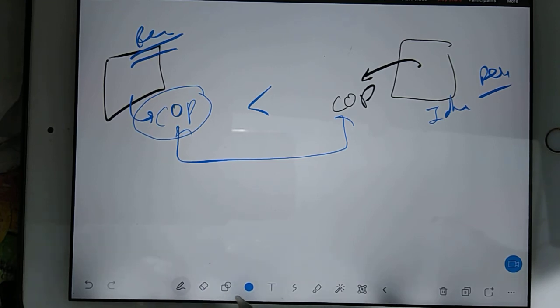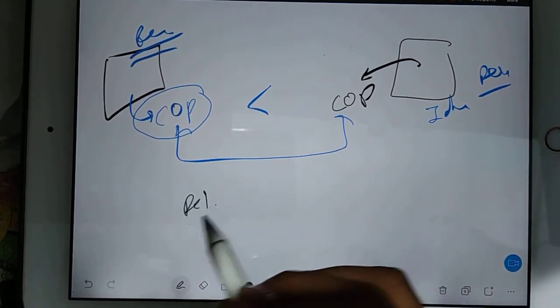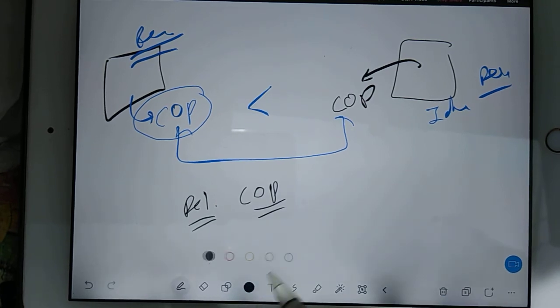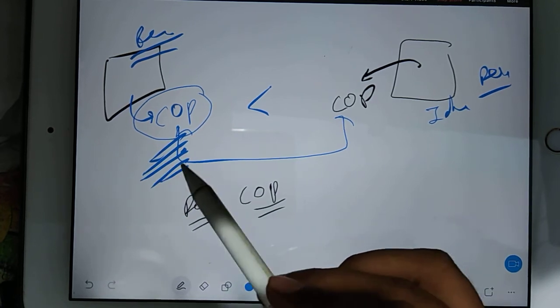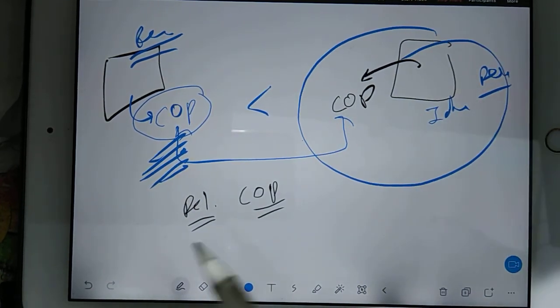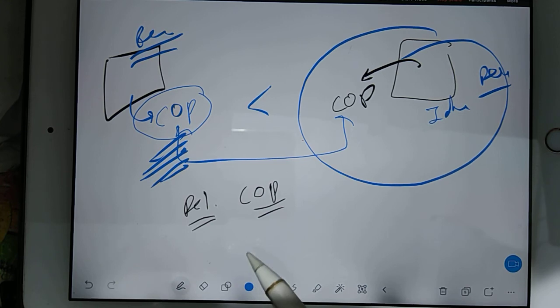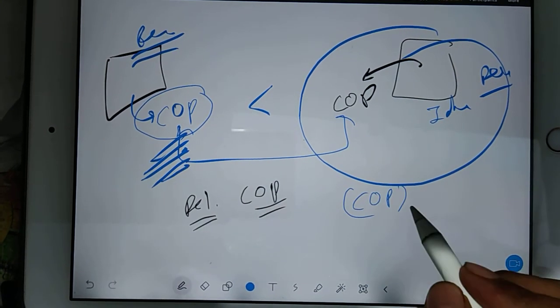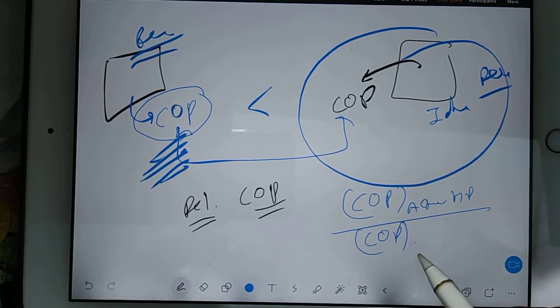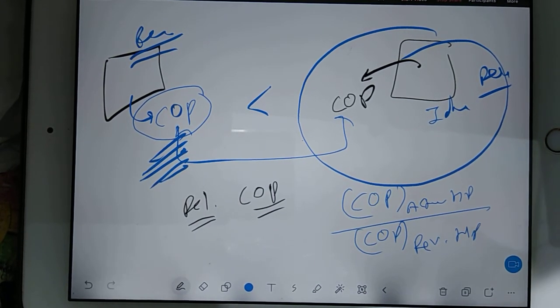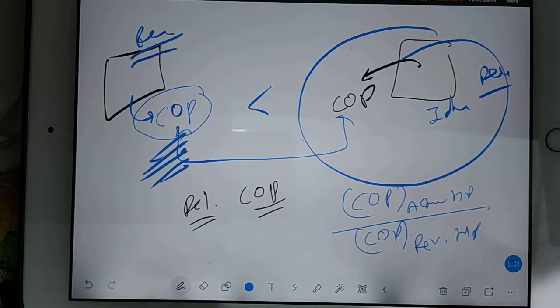So there is something called the relative coefficient of performance of a heat pump. That is nothing but the actual coefficient of performance divided by that of the reversible one. So the coefficient of performance of the actual heat pump divided by the coefficient of performance of the reversible heat pump. Reversible means theoretical, without the involvement of friction and those things, like God made, but we are talking about man made.